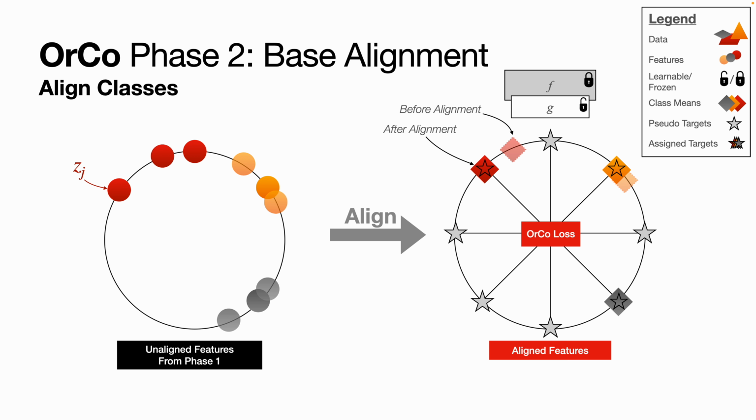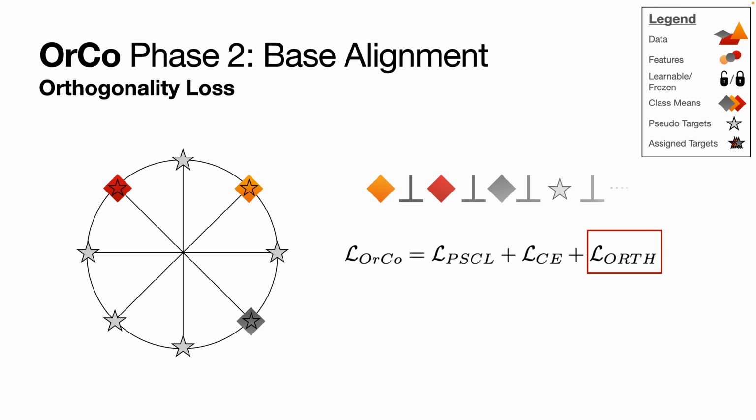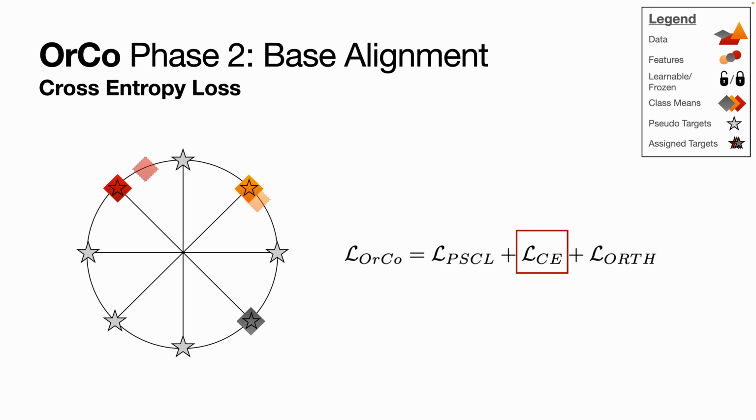Let's have a quick look at OrCo loss. The OrCo loss consists of a novel formulation of supervised contrastive loss, cross-entropy loss, and an orthogonality loss. The orthogonality loss applies a geometric constraint to class means to be orthogonal to each other, as follows. For basic alignment, we look towards cross-entropy.